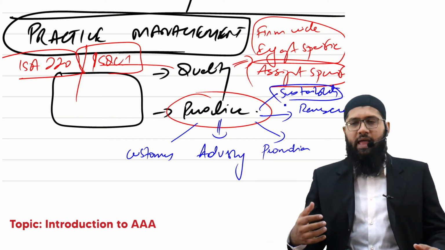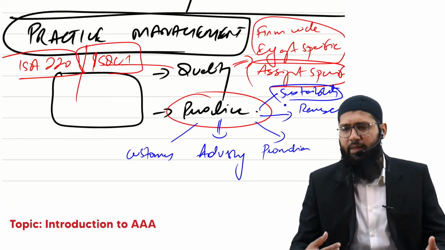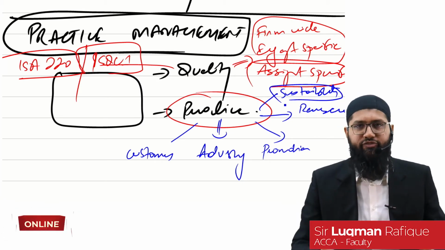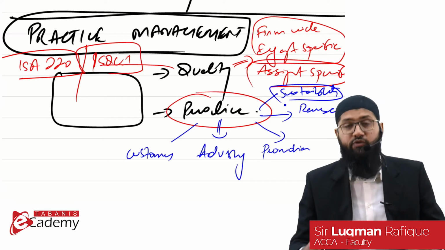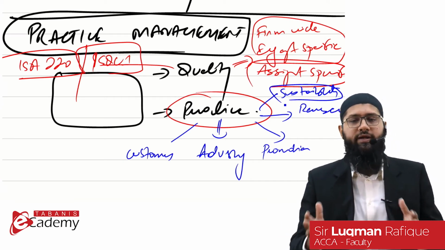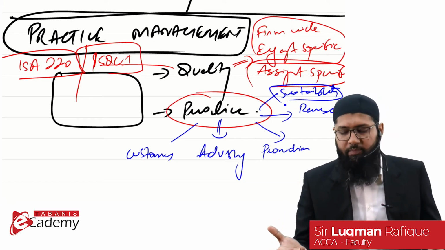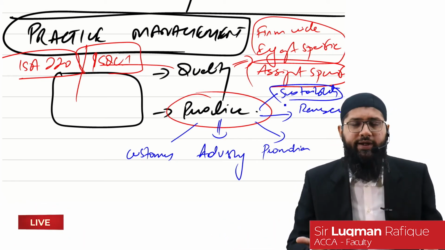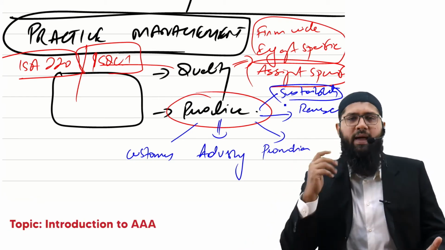If I am running an audit firm and I don't have sufficient resources, how would I make sure that I hire good staff? And if I don't hire good staff, how would I make sure that I maintain my quality? For me to be able to maintain my quality, it's important that I'm able to manage the practice, because without managing the practice, you cannot survive. You cannot deliver quality. So quality delivery is also connected to management of the practice.